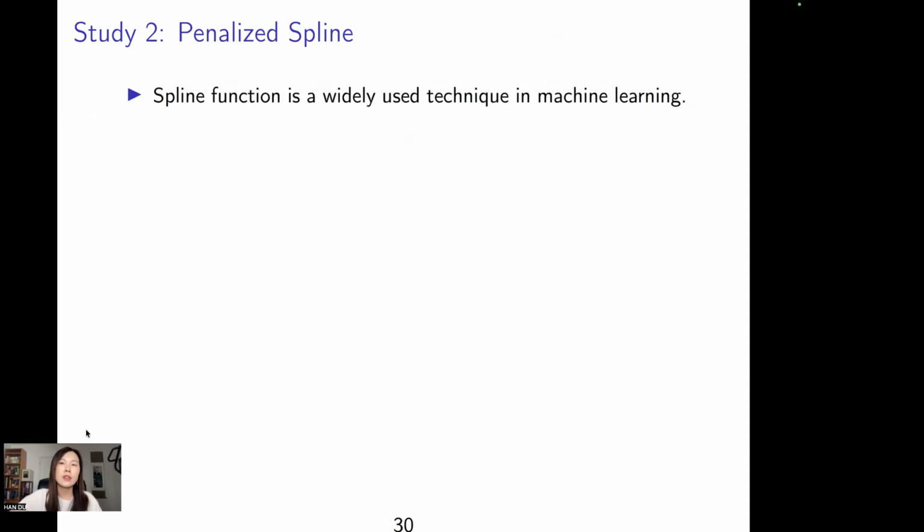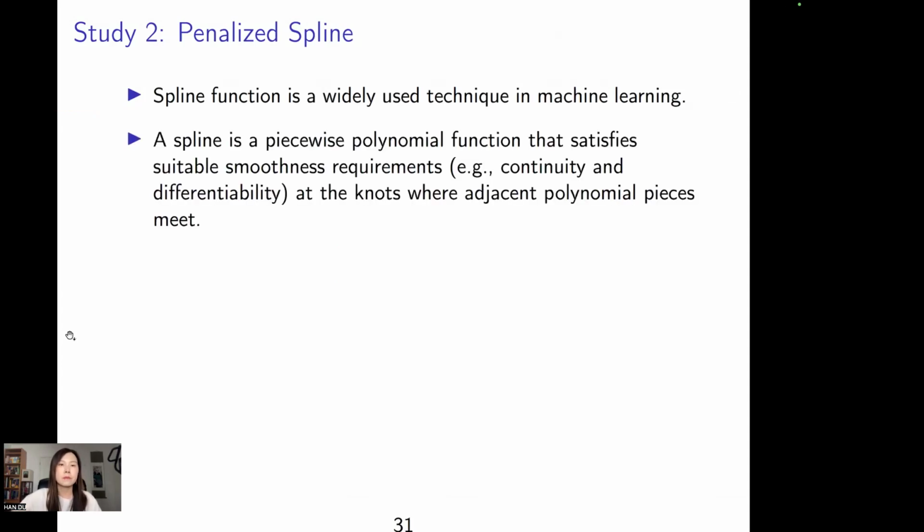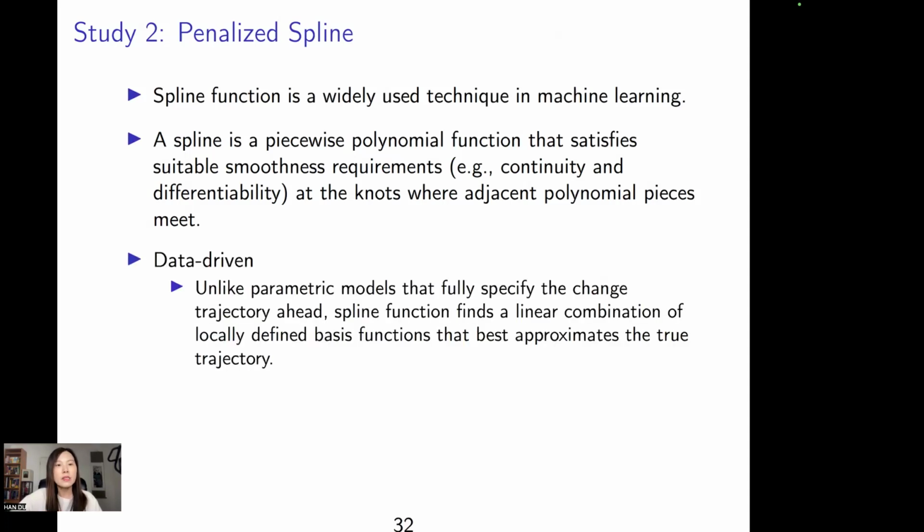Spline function is widely used in machine learning. Spline is basically a piecewise polynomial function that satisfies suitable smoothness requirements at nodes. Nodes are where the polynomial pieces meet. And it's a data-driven approach, unlike parametric methods, where we have to specify the change trajectory ahead.